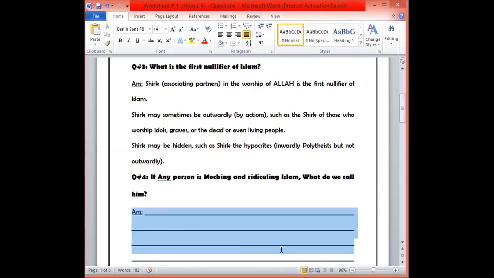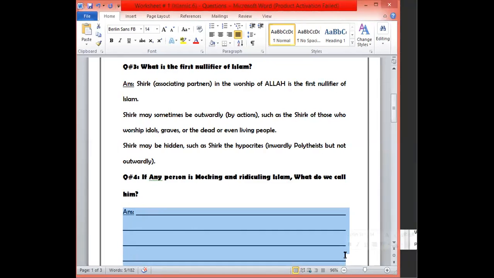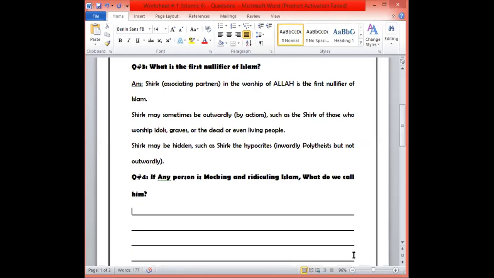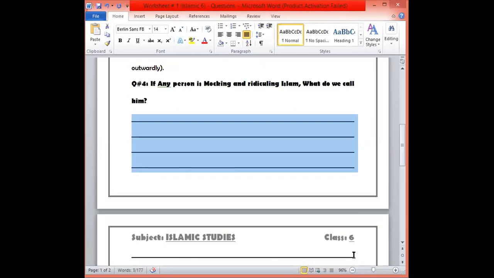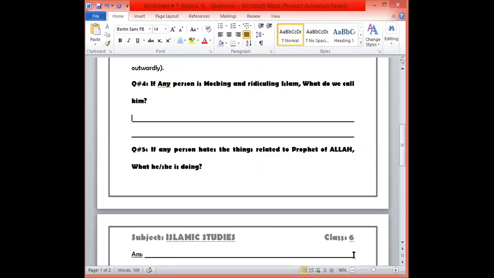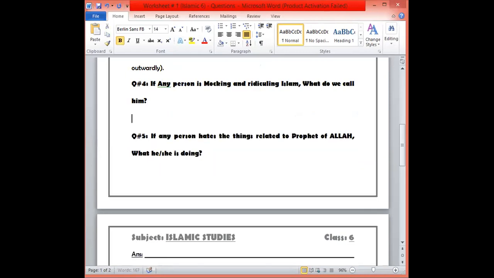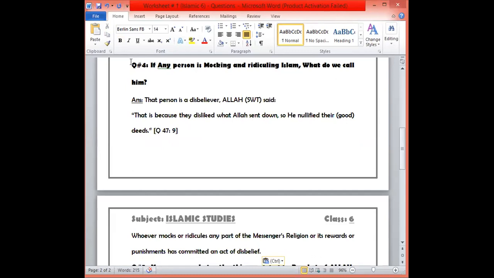Yes, those people who make fun of Islam are ultimately fools, because any sensible, intelligent person will never make fun of Islam, because they know there is a punishment for that thing.